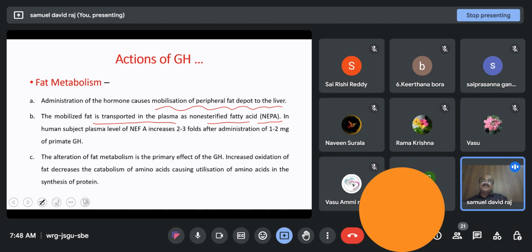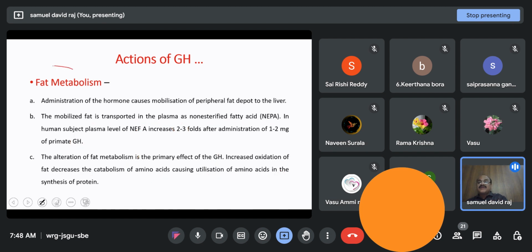In human subjects, plasma level of NEFA increases 2 to 3 times after administration of 1 to 2 milligrams of primate growth hormone. The alteration of fat metabolism is one of the primary effects of growth hormone. Increased oxidation of fat decreases catabolism of amino acids, causing utilization of amino acids in the synthesis of protein.